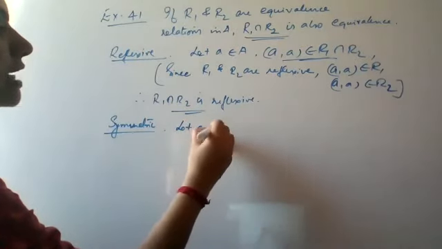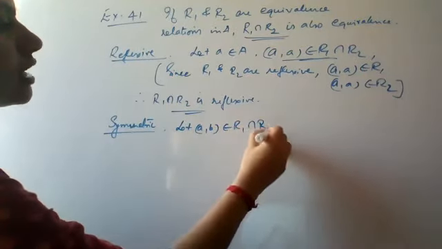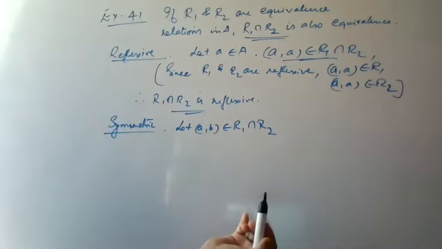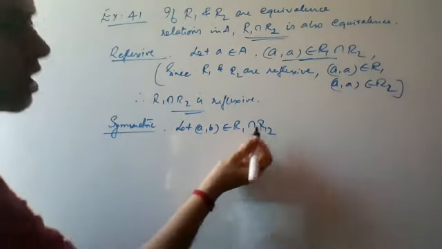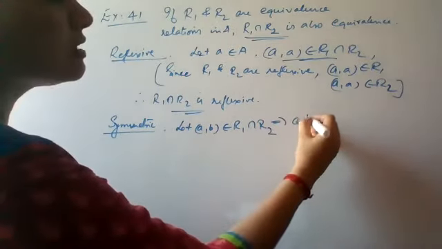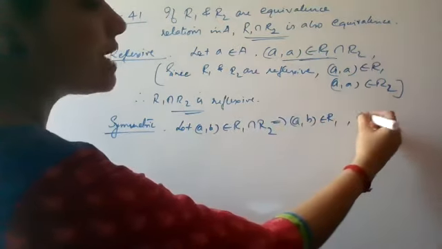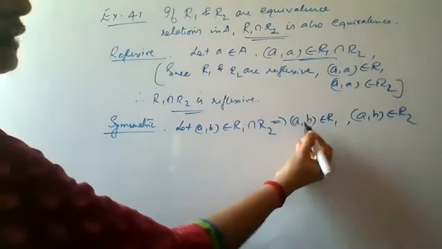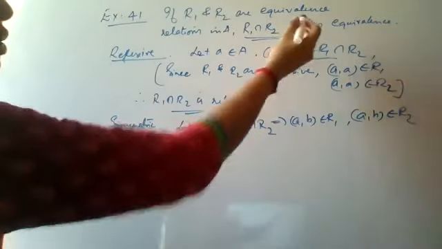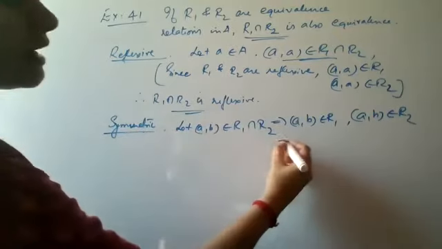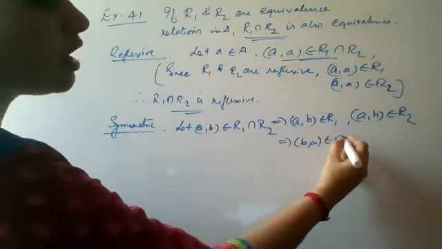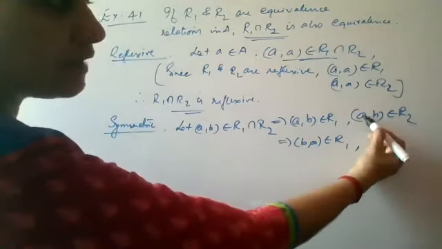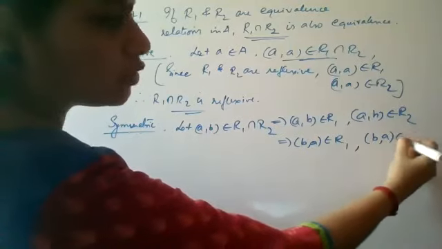So we will start with: let (a,b) belongs to R1 intersection R2. Here you need to show that (a,b) belongs to R1 intersection R2 implies (b,a) belongs to R1 intersection R2. Now (a,b) is in R1 intersection R2, which means (a,b) is in R1 as well as (a,b) is in R2, because it is in the intersection, right? Now if (a,b) is in R1, since R1 is equivalence, or you can say since R1 is symmetric, I will get (b,a) also belongs to R1. And since again R2 is symmetric, we will get (b,a) in R2.